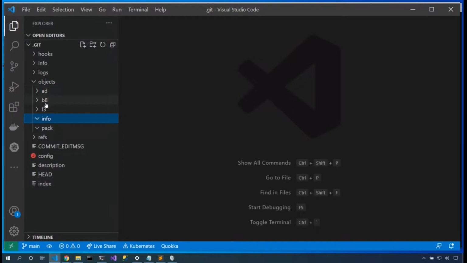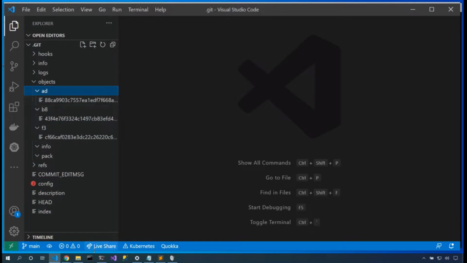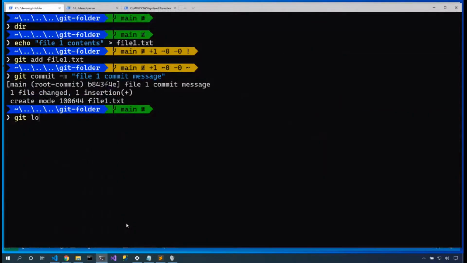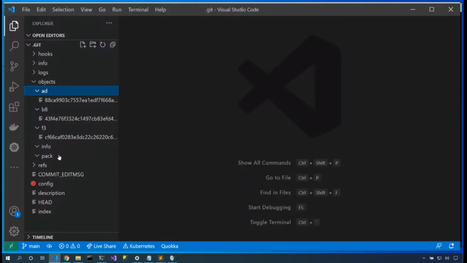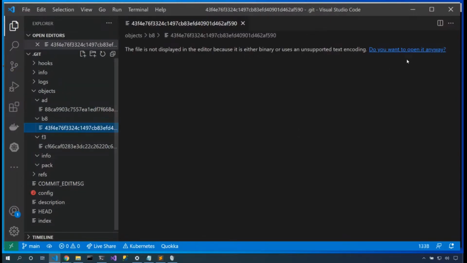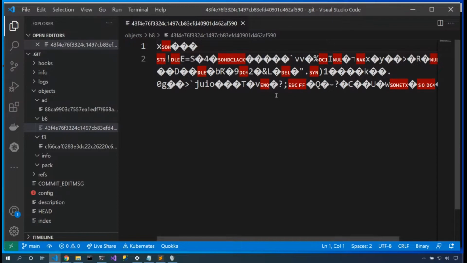We have three folders here: the AD folder, the B8 folder, the F3 folder. We've got three files, one inside of each one. If we were to say git log, we see this commit B843F4. Okay, so here inside the .git folder, here's B843F4. And if we open that one up in a text editor, yep, it's binary.